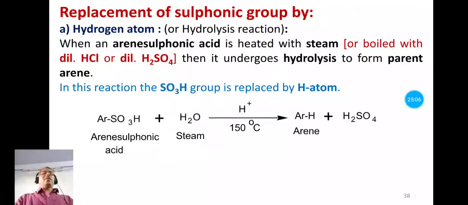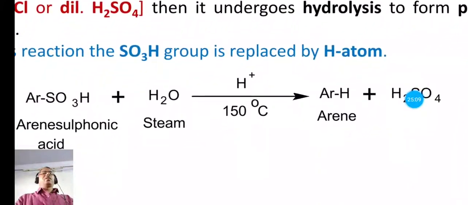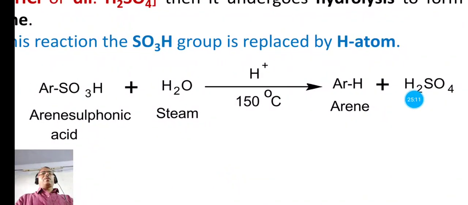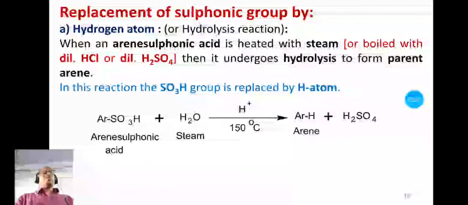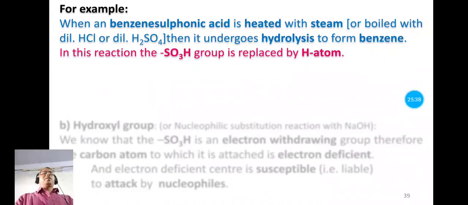Now let us see the reaction. This is the general reaction. This is the arene sulfonic acid, which is represented as ArSO3H, where Ar is the arene group. Now when it is heated with steam, that is water, it undergoes hydrolysis, means the SO3H group is replaced by hydrogen, and we have ArH, that is nothing but the parent arene, and the byproduct is sulfuric acid. Now consider our specific example, that is benzene sulfonic acid.